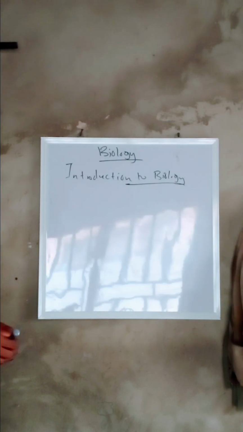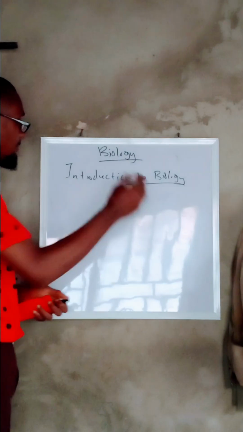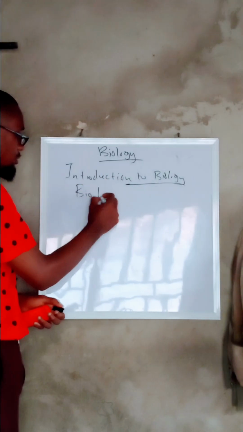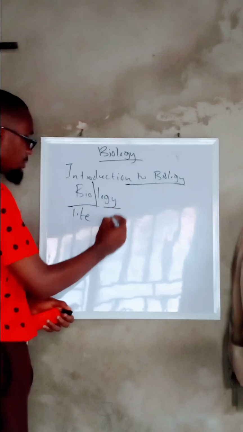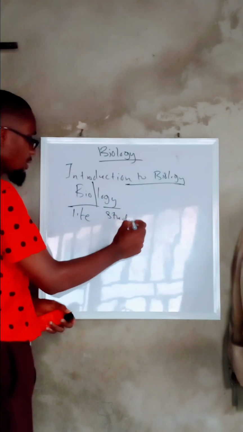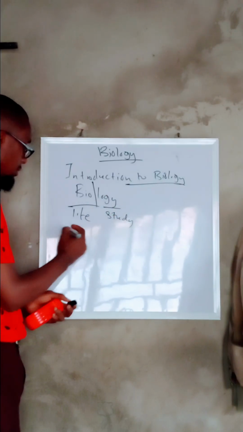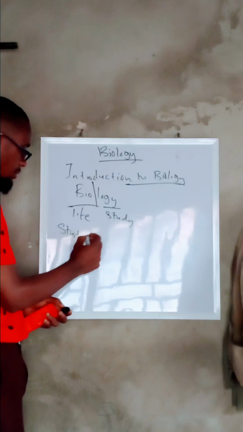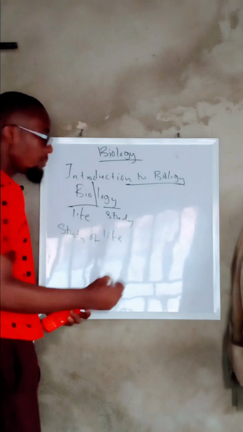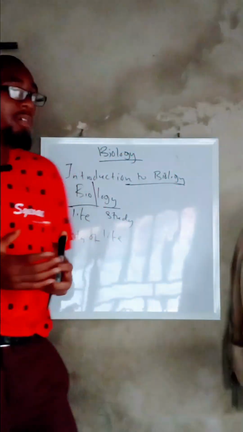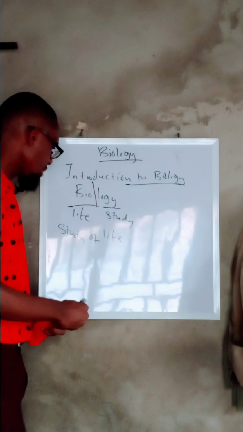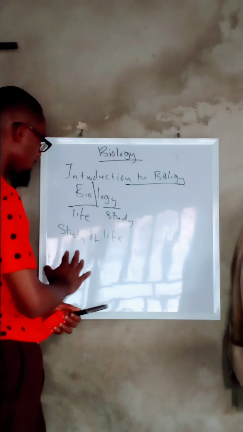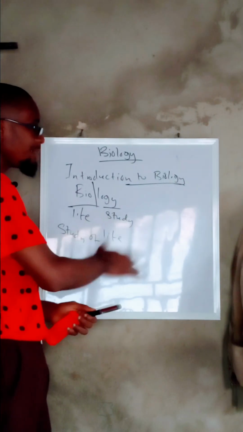Okay, so biology, first and foremost, can be divided into bio meaning life and logy meaning what? To study. So people usually say that biology is the study of life. But in a standard definition, this is just a very primary definition.